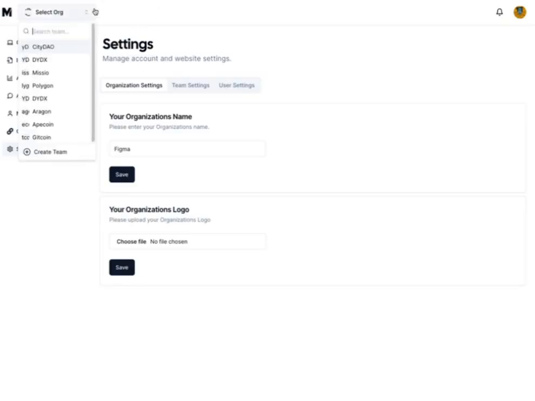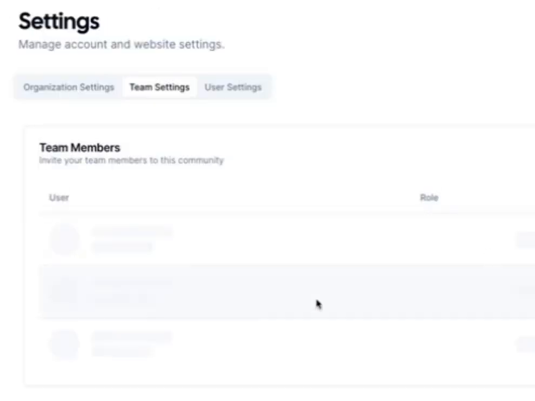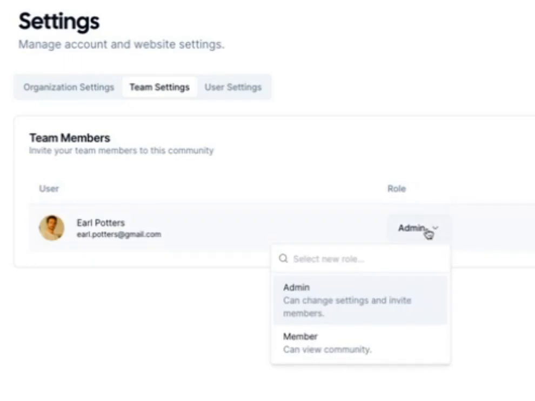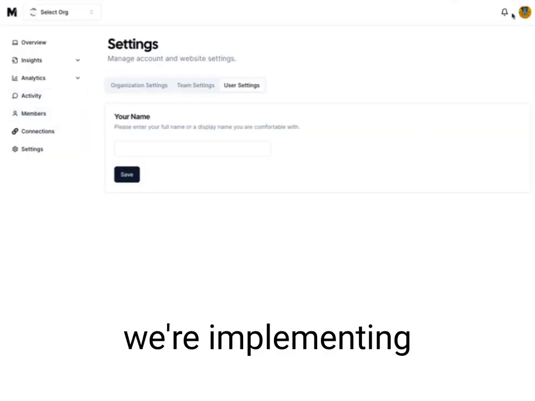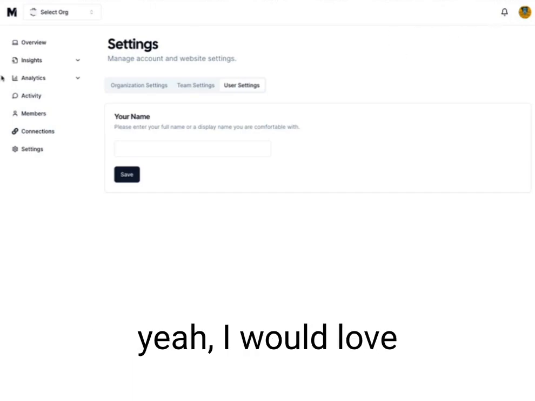The good thing about the way we built this is we built it from the ground up. You can invite team members. I can go in and assign different roles. I can invite different people. It all works really nicely. We're implementing notifications and stuff like that. Yeah, would love some feedback.